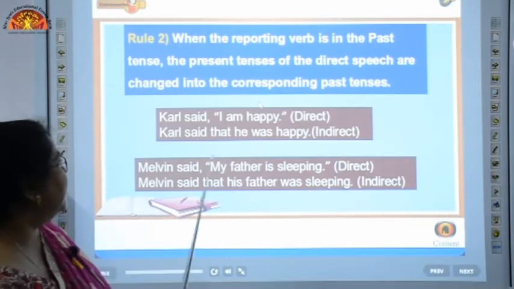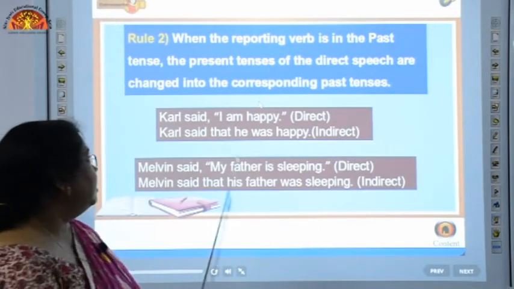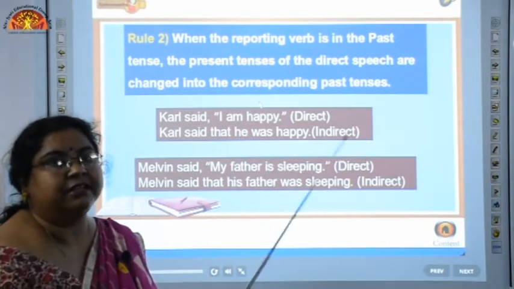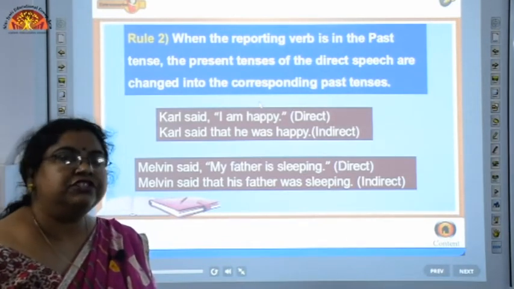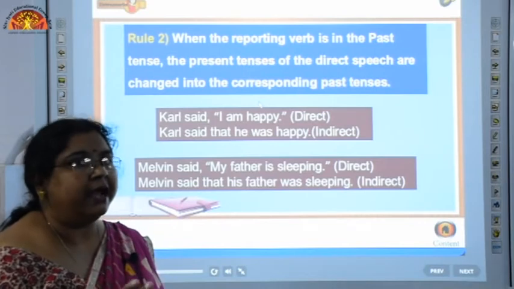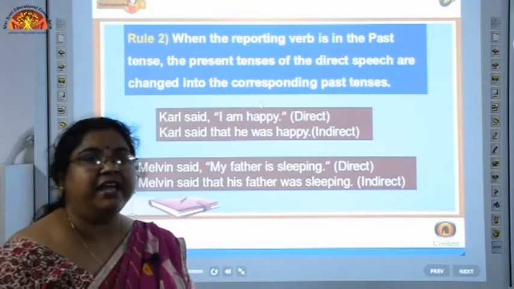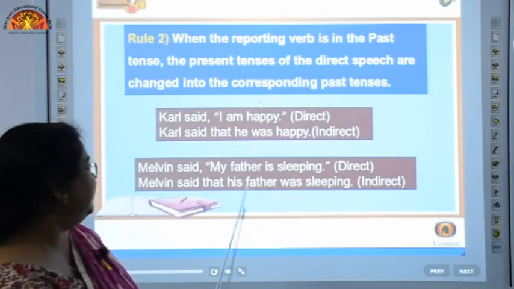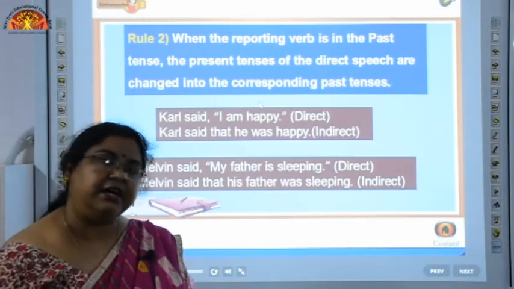Suppose in this part we have present perfect tense, like "I have written the letter." In this way, we have to change the present perfect to past perfect: he had written the letter, like this. Similarly, if we have present perfect continuous in the reported speech part, then we will convert it into past perfect continuous.